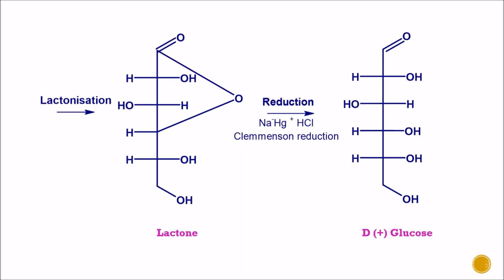Next step is lactonization step. Lactonization occurs at carbon number 1 and carbon number 4. Lactone ring forms and 1 mole of water is removed. After this lactone formation, reduction takes place, that is Clemmensen reduction, Na-Hg, HCl, and that will break up this lactone ring and D-glucose forms.